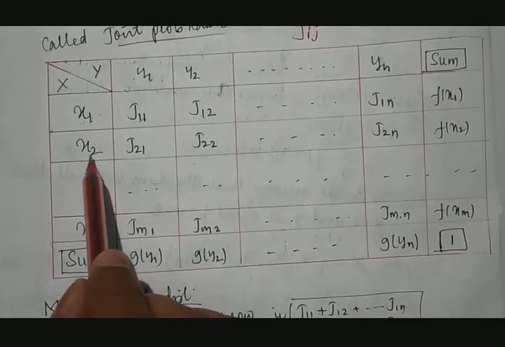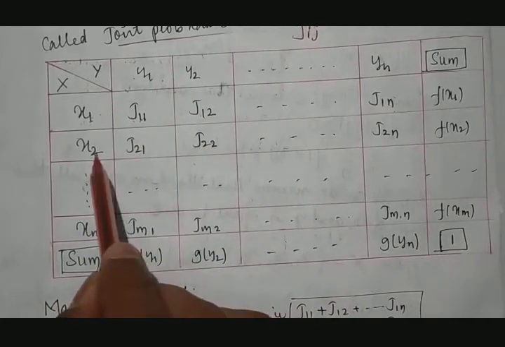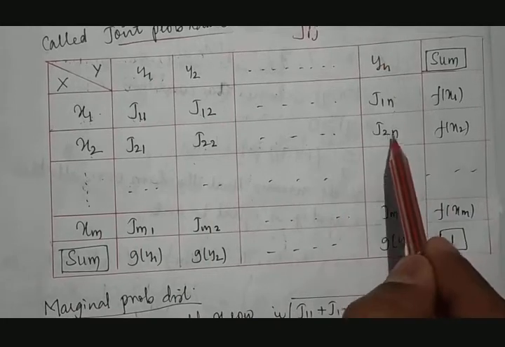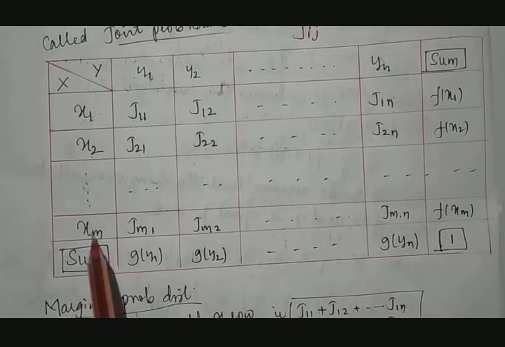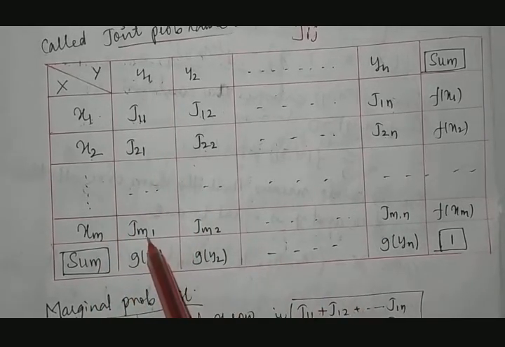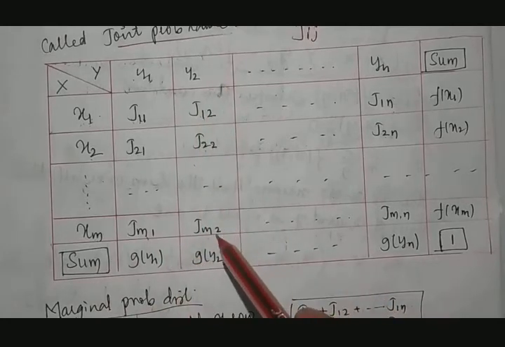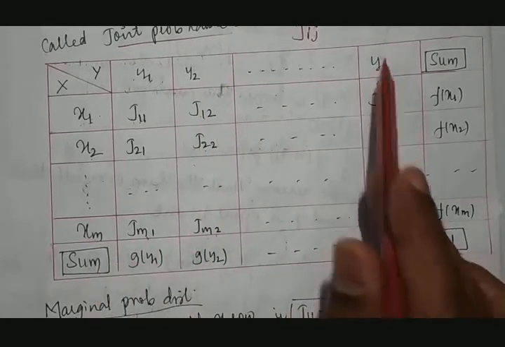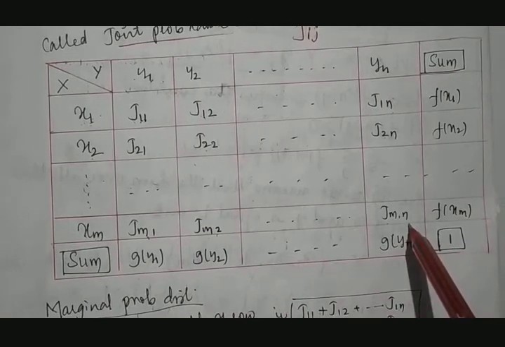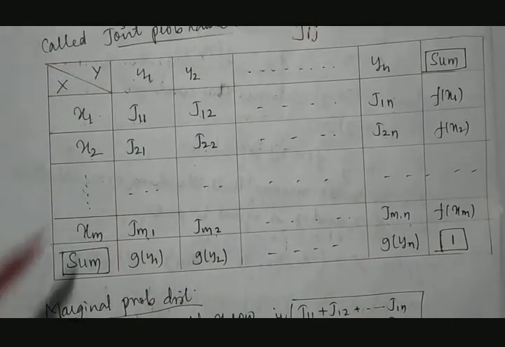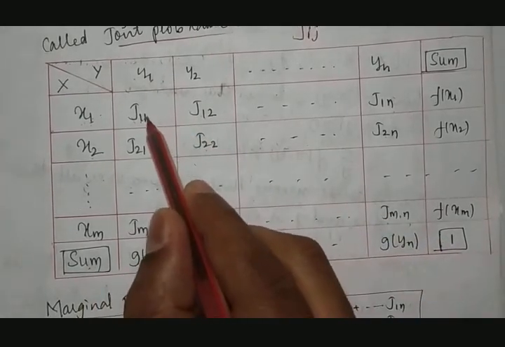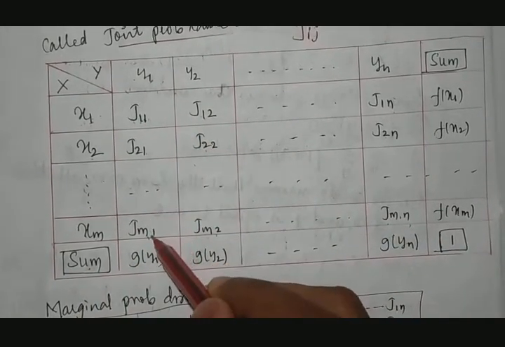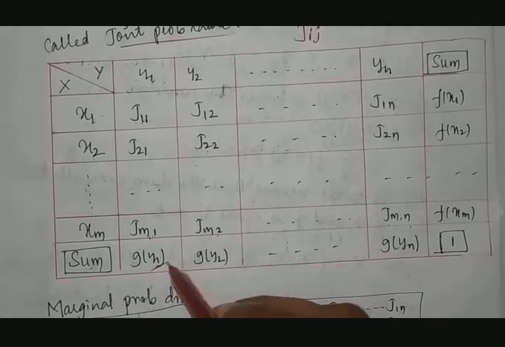First we take x2 y1, so J21, x2 y2 J22, x2 yn, so J2n. Similarly, xm y1 Jm1, xm y2 Jm2, and so on, xm yn Jmn. Fine. When we add all these values column wise like this, here again we are going to get a summation. So we add all these values J11, J21 and so on up to Jm1. This becomes g of y1.